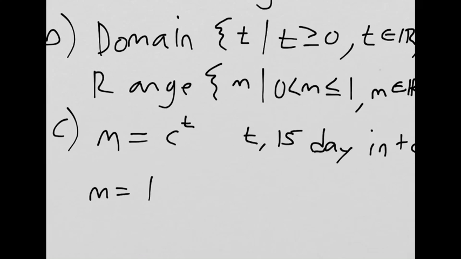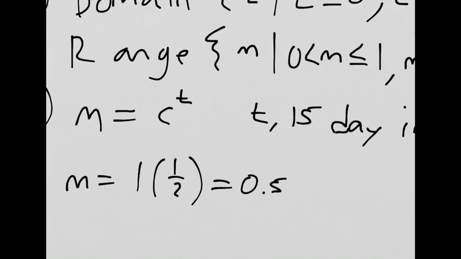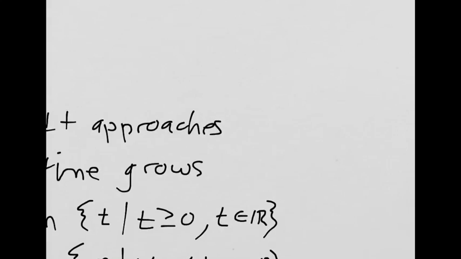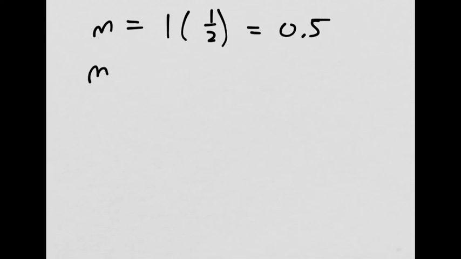Okay? The second, let me just move this up here a little bit. I'm running out of space. Okay, so the first day we start with 1, we half it, and we get 0.5. The second 15-day interval, we would take what we had before, which I'm just going to write in this form, because hopefully you'll see the pattern in a moment, and we half it again. And remember, just this part is what we had last time, 0.5. And then we're just halving that again. Okay, giving us 0.25.